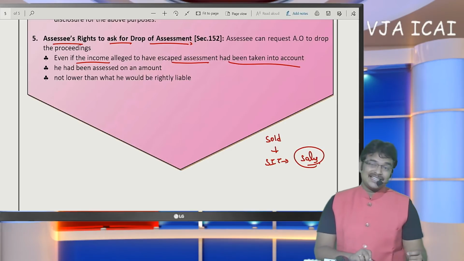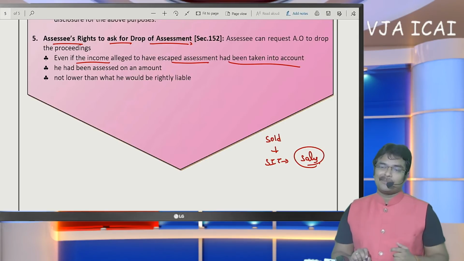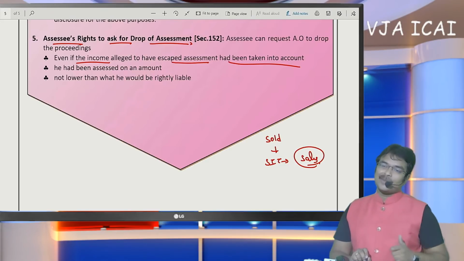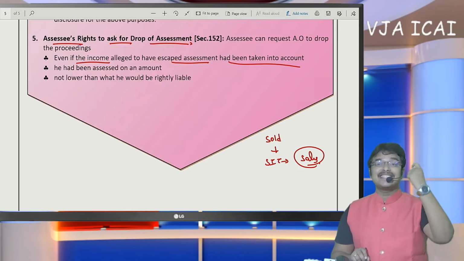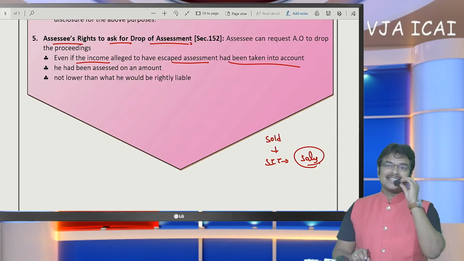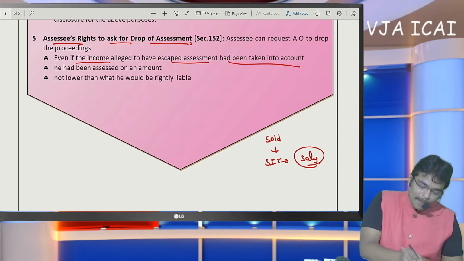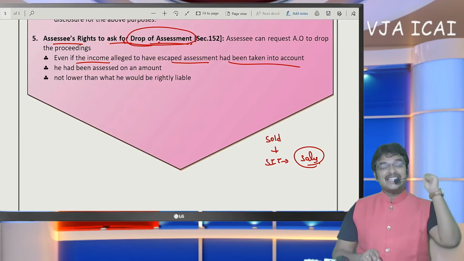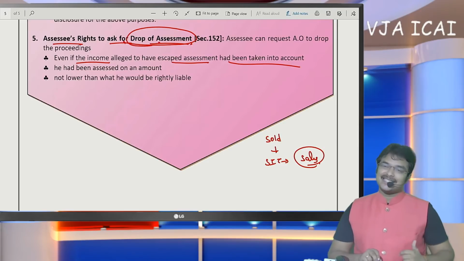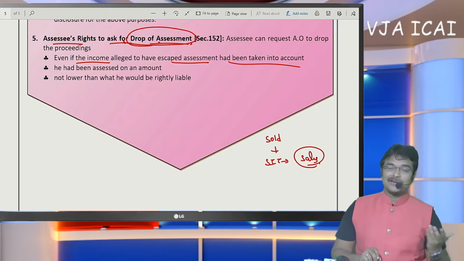But the assessing officer is of the opinion that this is a capital asset and you have to offer it under the head capital gain. If it is shown under the head capital gain, it can be easily observed by the officer. But the SSE has included this in business income, and it is correct on the part of the SSE also. The SSE shall explain this to the assessing officer, and this proceeding can be dropped by the assessing officer if the reason to believe is already disclosed by the SSE. It may be disclosed in further years or in past years, whatever it may be.